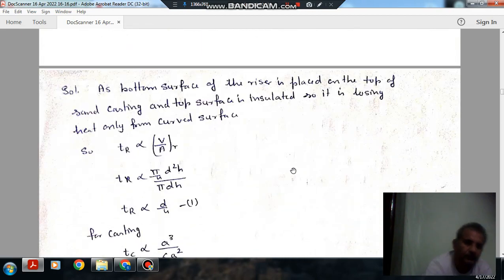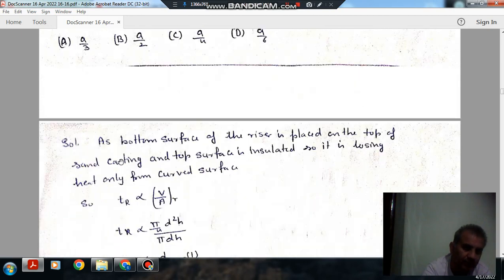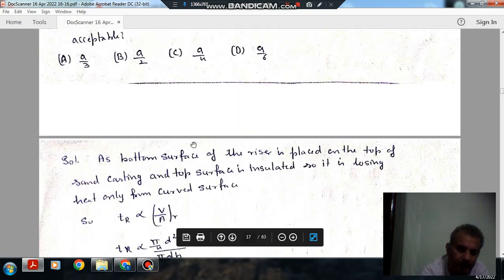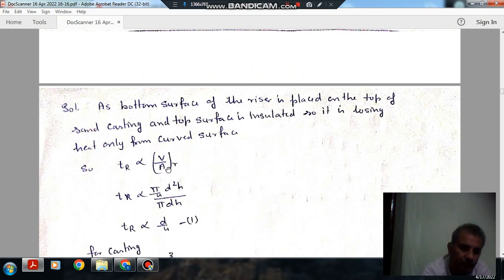So we know that the solidification time is proportional to V by A, where V is volume and A is area. As the riser is placed on the sand casting and the top surface is insulated, both the top and bottom surfaces will not lose any heat. Only the heat-losing surface will be the curved surface, so we will take only the curved surface.